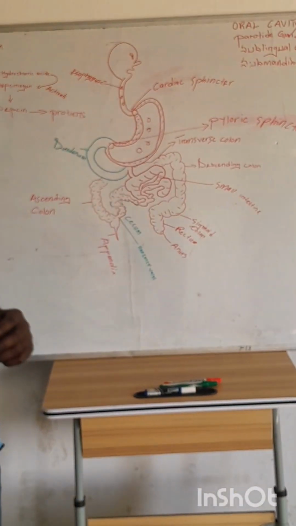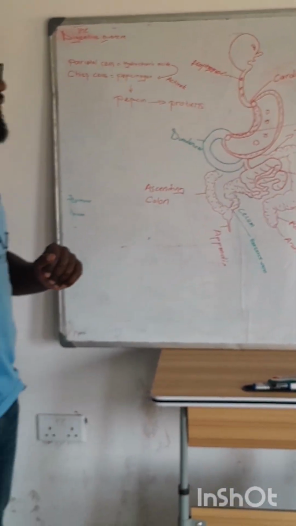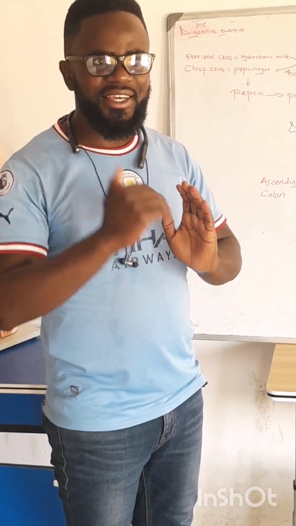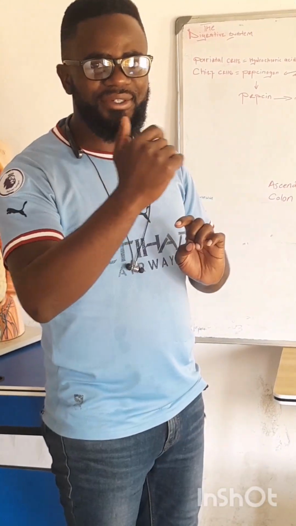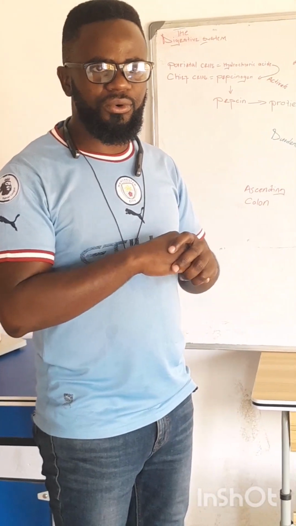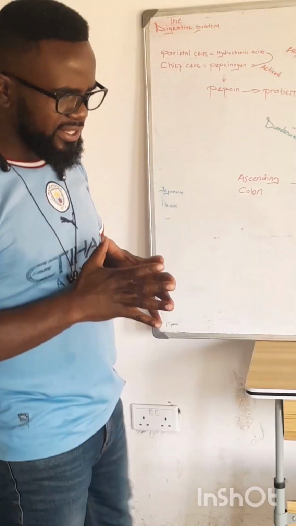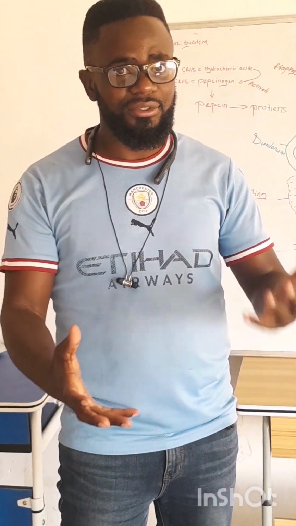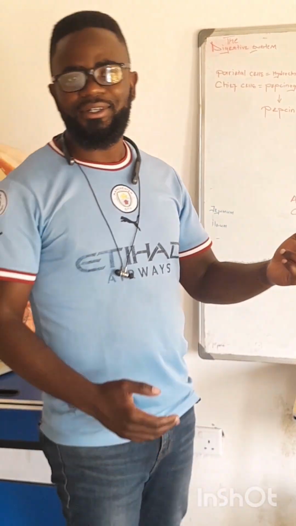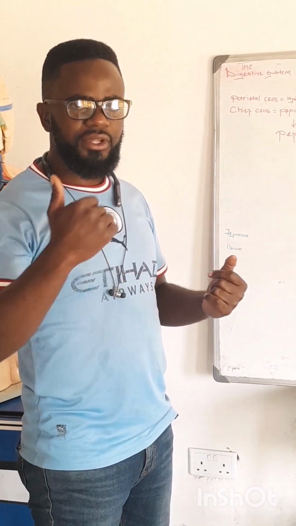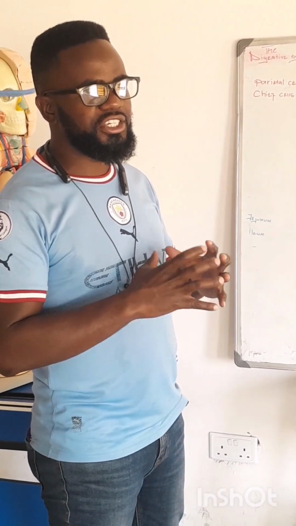Digestive system. Alright, the digestive system is simply composed of the GIT, which is the gastrointestinal tract, as well as all accessories of digestion: stomach, liver, pancreas. Those are good examples of accessories of digestion.